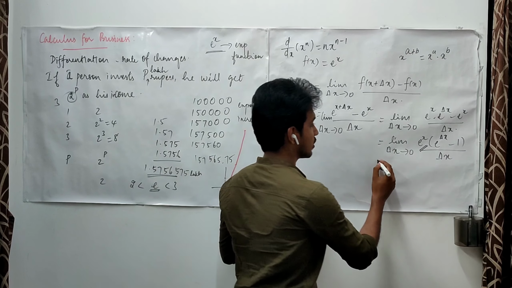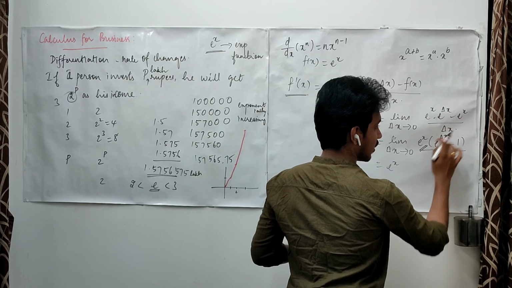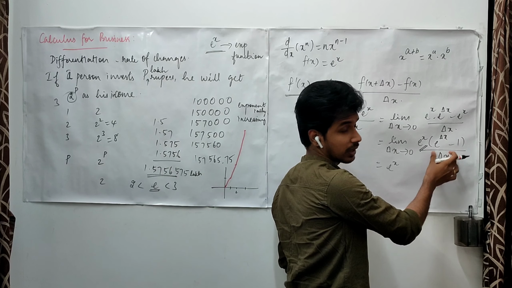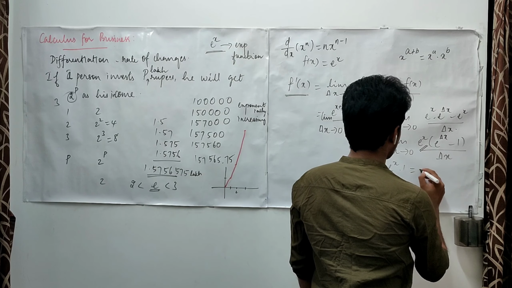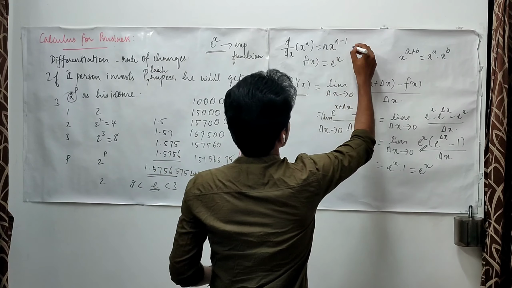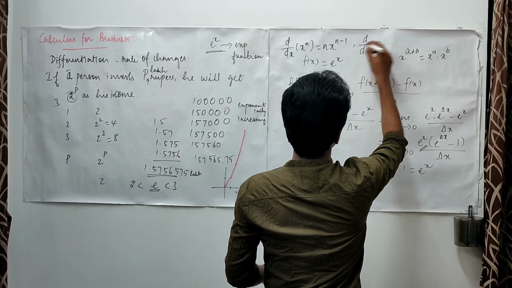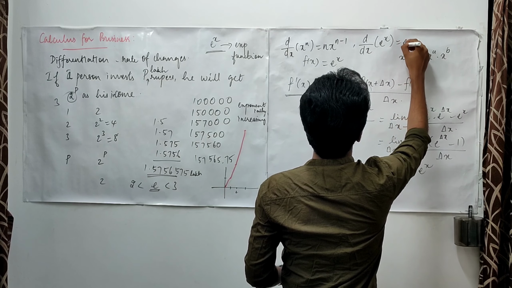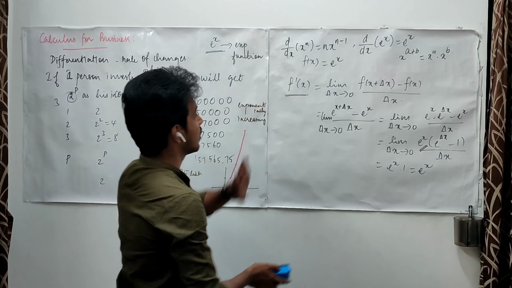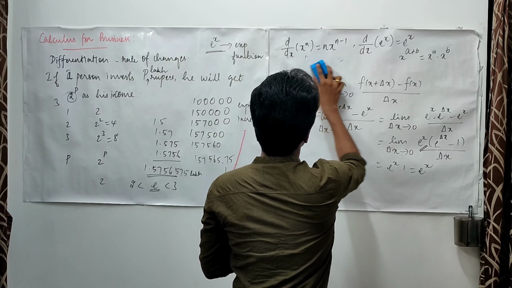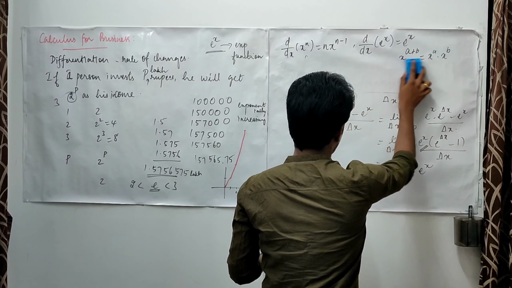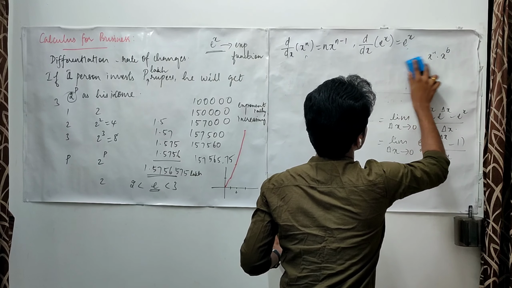Hence you may take this outside, and you will be left with this one. Using some mathematical techniques, we can calculate the limit of this quantity, and this happens to be 1, hence it is e power x. So finally, the derivative of e power x is simply e power x. These are some technical details. If you wish, you can learn these things. If not, it is enough to remember that the derivative of e power x is e power x.